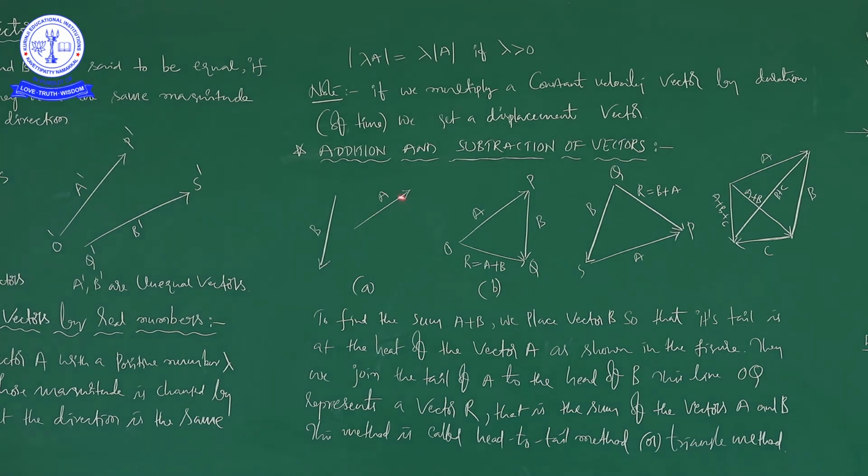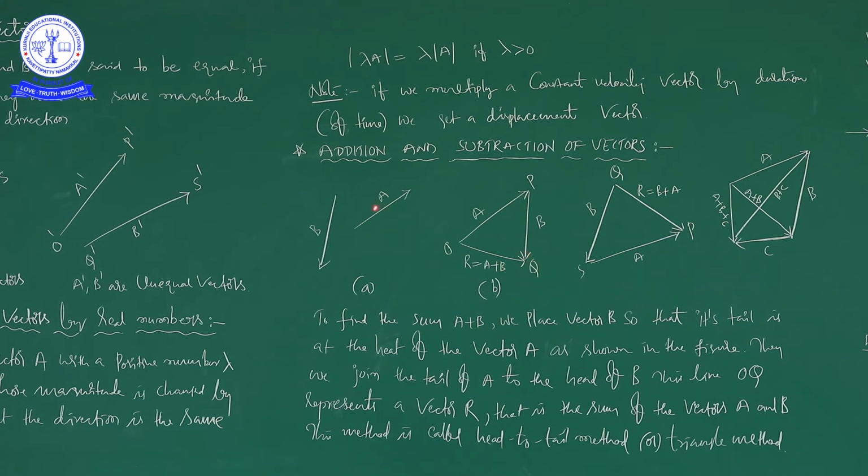So, these are the two vectors, a vector and b vector. The a vector we are writing as it is, we just shifted it from here to there. Similarly, the b vector, see the arrow, as it is we moved it here. It is O, P, Q. This is one vector A, this is one vector B. It is the tail of A, it is the head of A, it is the tail of B, it is the head of B.